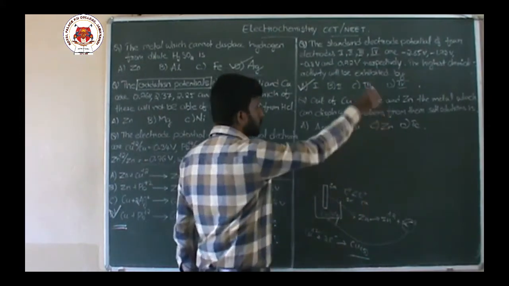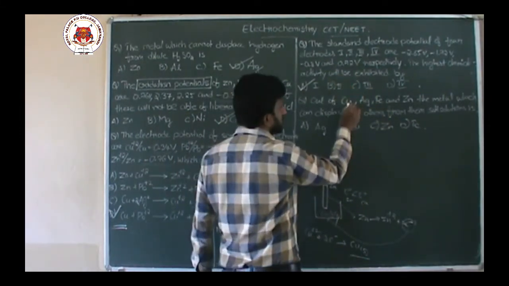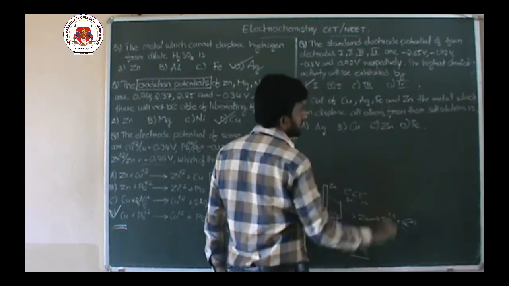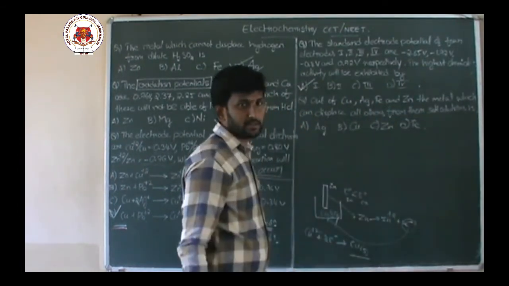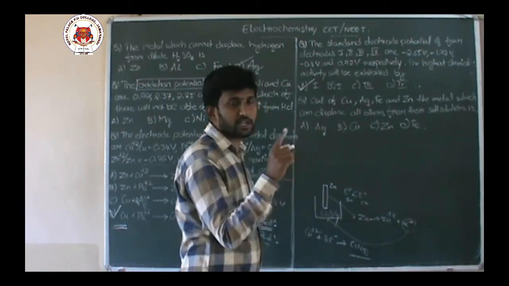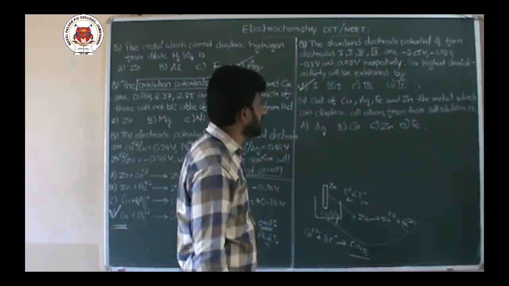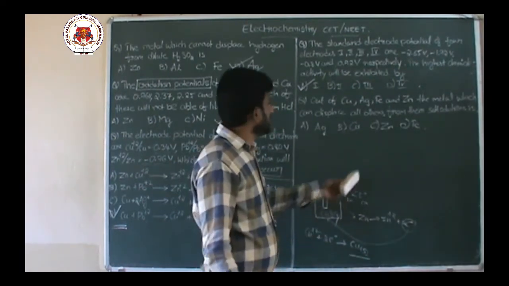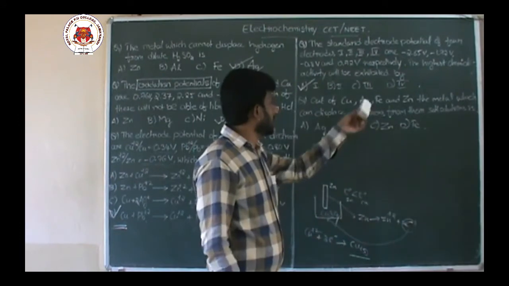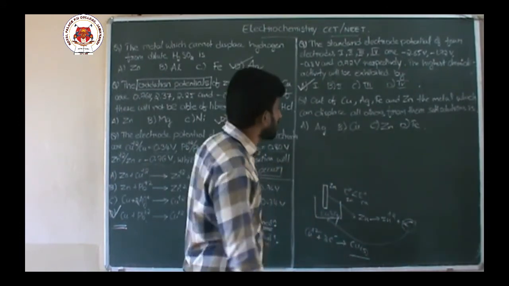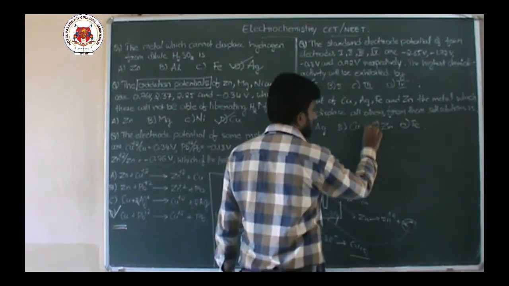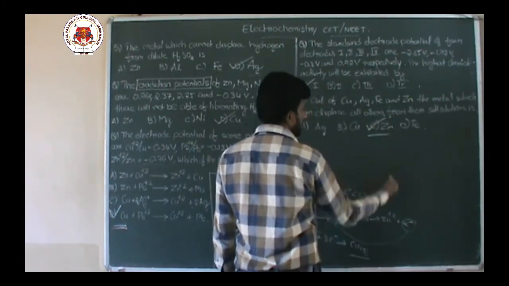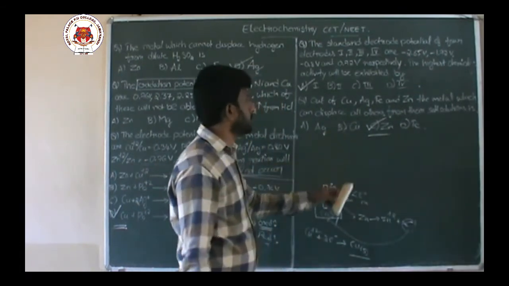In the electrochemical series, among the given 4 metals copper, silver, iron, zinc, zinc will have the lowest electrode potential. That means zinc can displace copper, silver and iron from their salt solutions, because zinc's electrode potential is more negative than the respective metals.